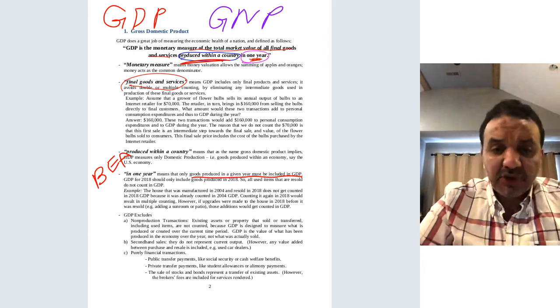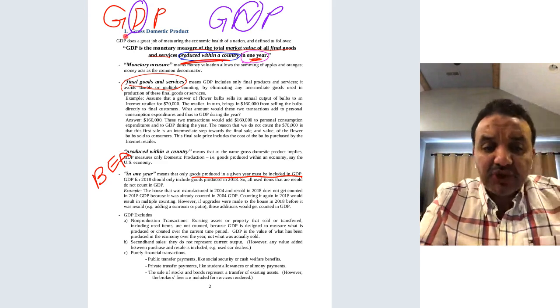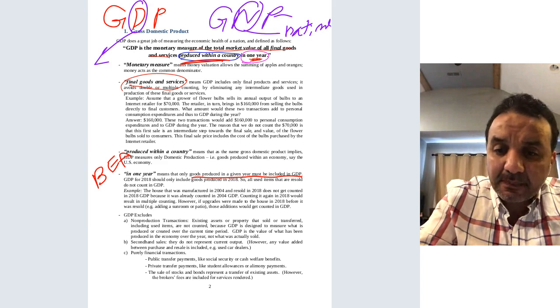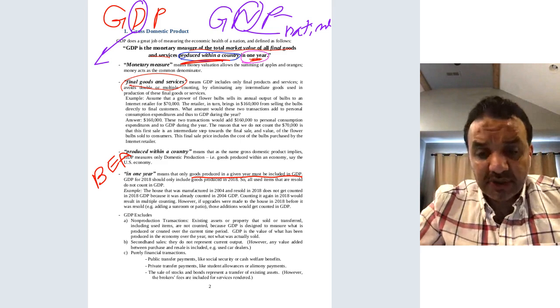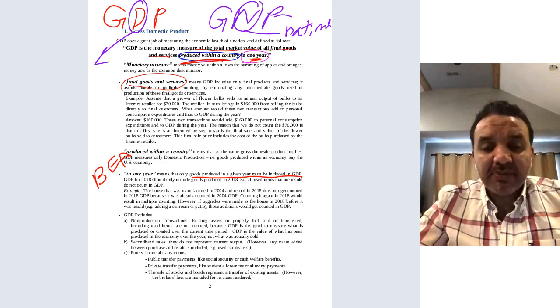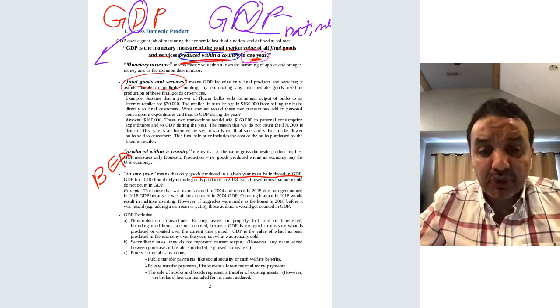As you can see, the difference is between D and N. D stands for domestic and N stands for national. So what's the difference between domestic and national? What do we mean by domestic? It means any final goods and services produced within the United States.